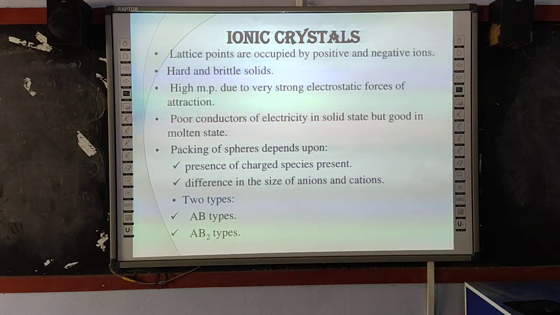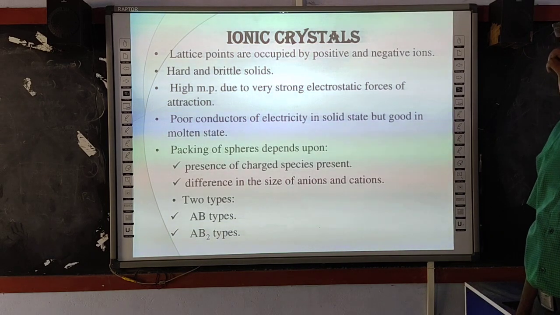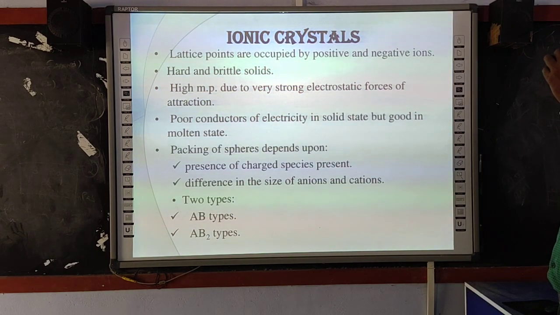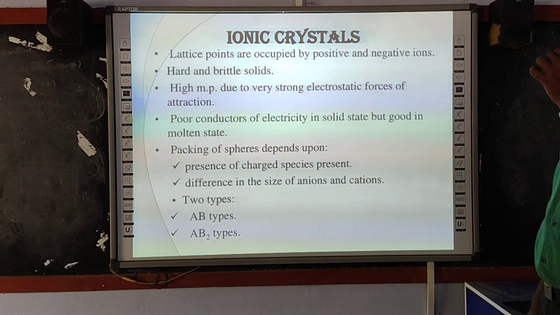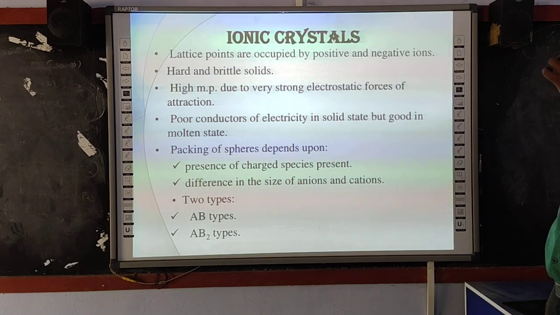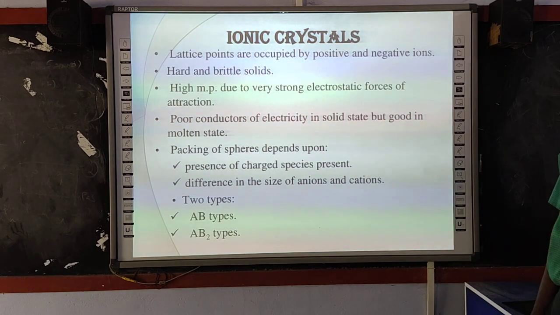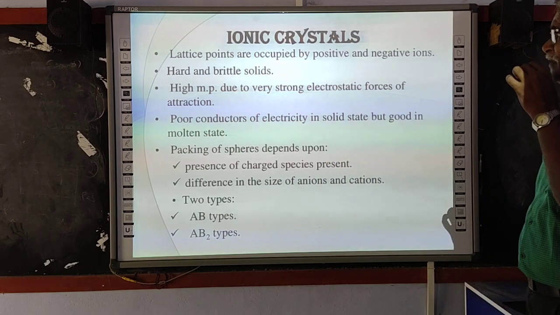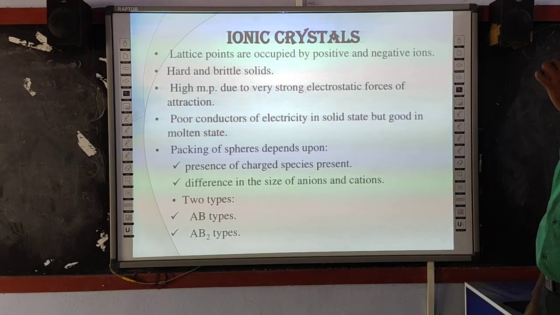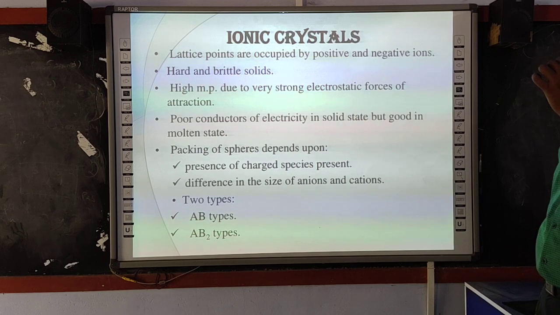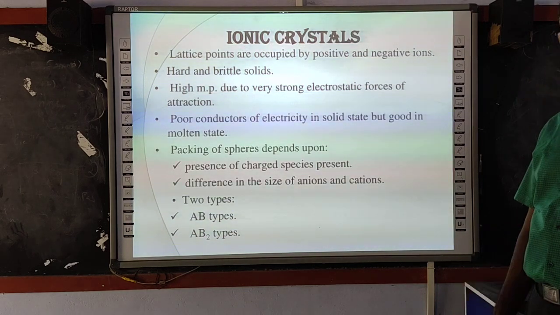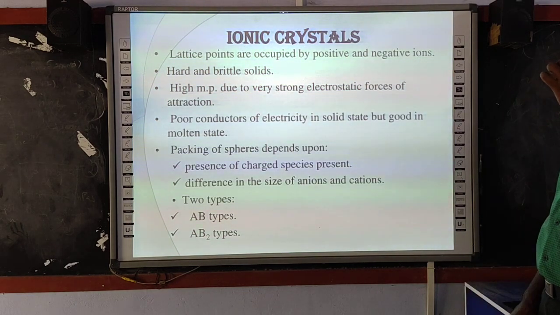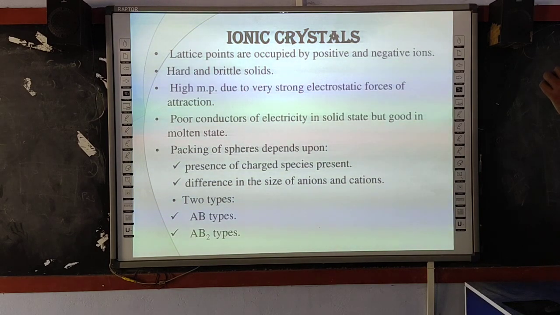Now, let us see the types of crystals in detail. Let us see the first one, namely ionic crystals. In ionic crystals, the lattice points are occupied by the positive and negative ions. Therefore, it is called ionic crystals. Only the lattice points are occupied by the cations or anions. And the ionic crystals are hard and brittle. They are very hard and brittle. Example, our sodium chloride. You can see that sodium chloride is hard but brittle. They have a very high melting point.